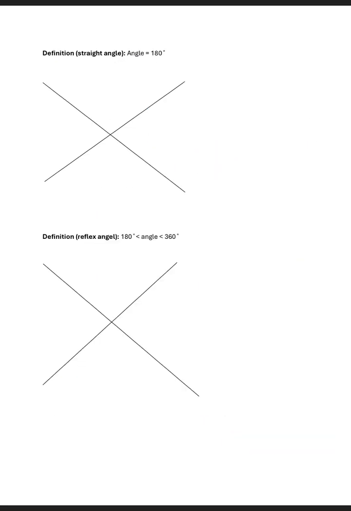We have the definition of a straight angle. A straight angle is an angle that is equal to 180. And then we have the same situation.